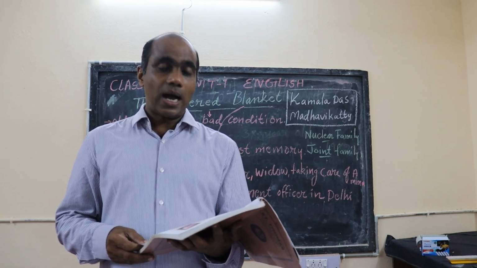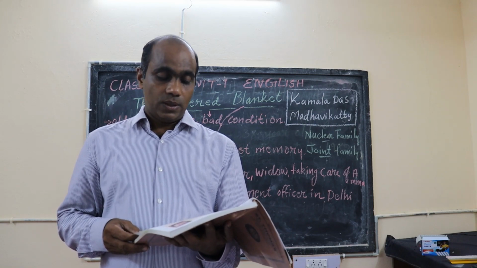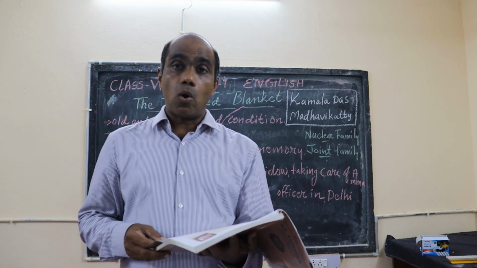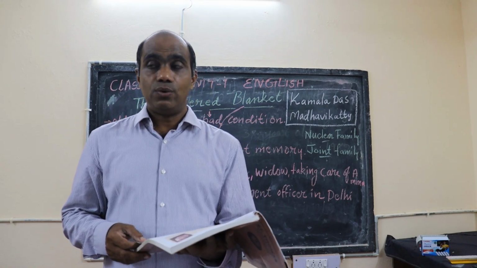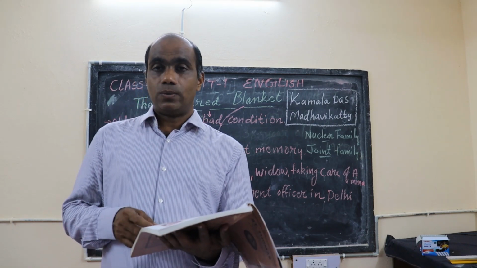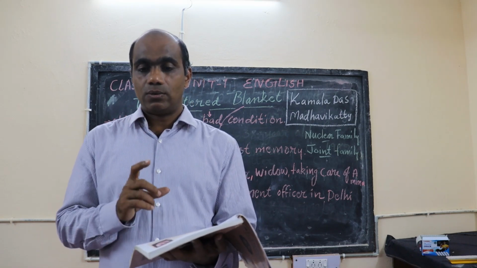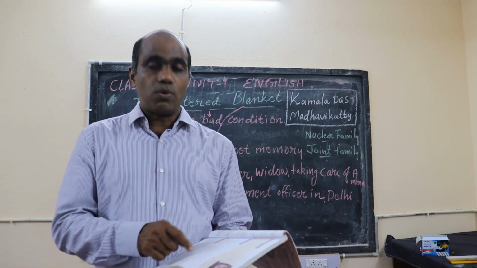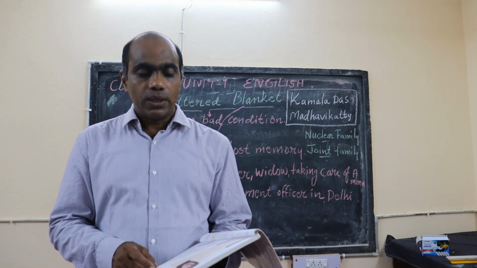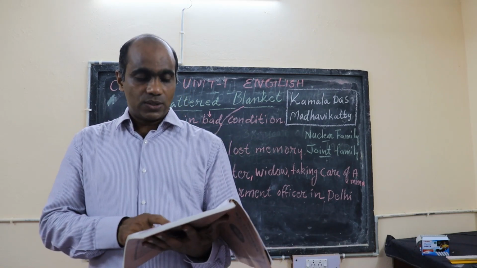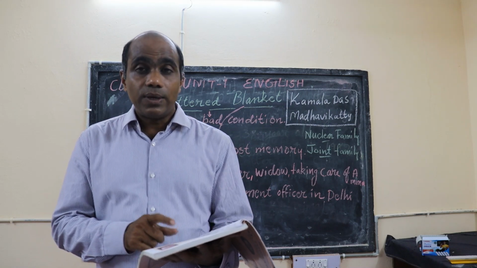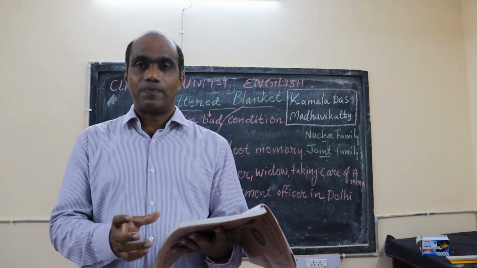Then screwing up eyes. Narrowing the eyes to look more carefully. So when you lose eyesight, like me, I don't have much now, I have to use specs to read small letters. When there are no specs, it is screwing like this, so that we can see more clearly.